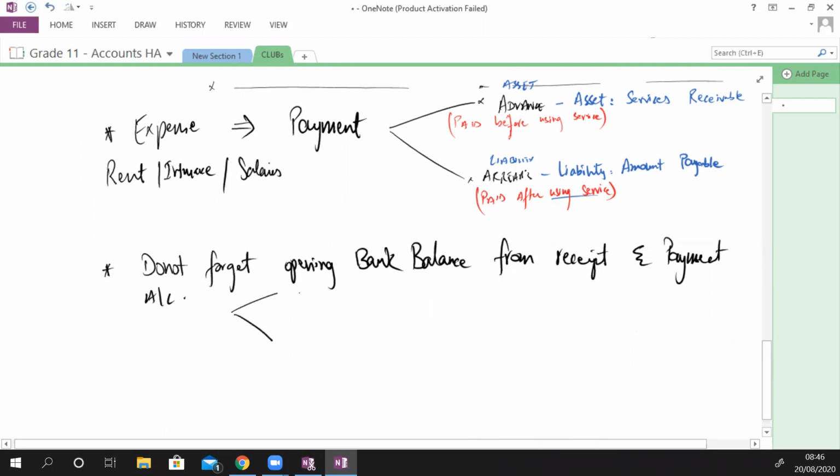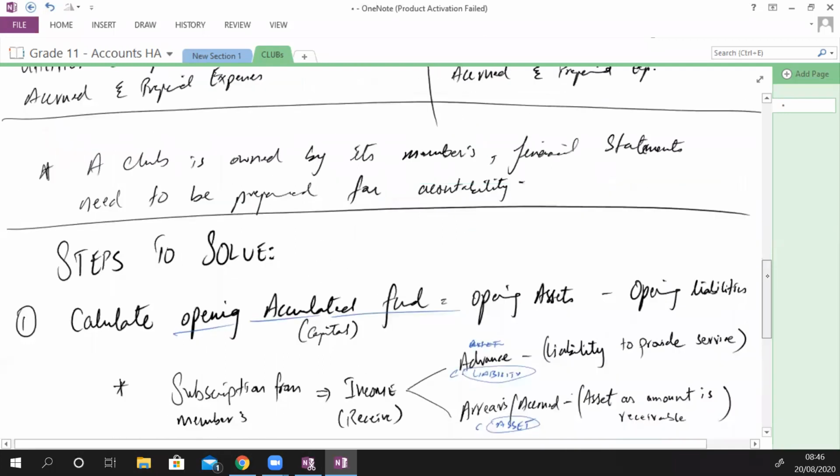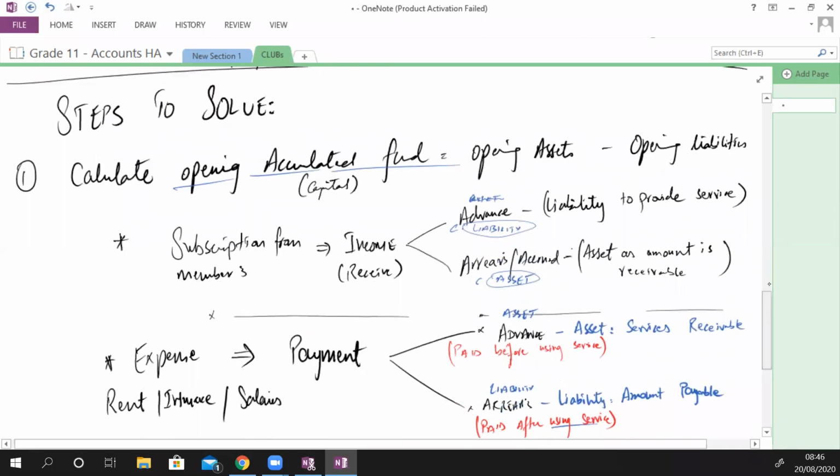Okay. If it has a debit balance, a debit balance in a bank means it's an asset, and if it has a credit balance, a credit balance in a bank is a liability. So while you are calculating opening accumulated fund, I'll write it down for you, you have to make a list of opening assets against the list of opening liabilities.